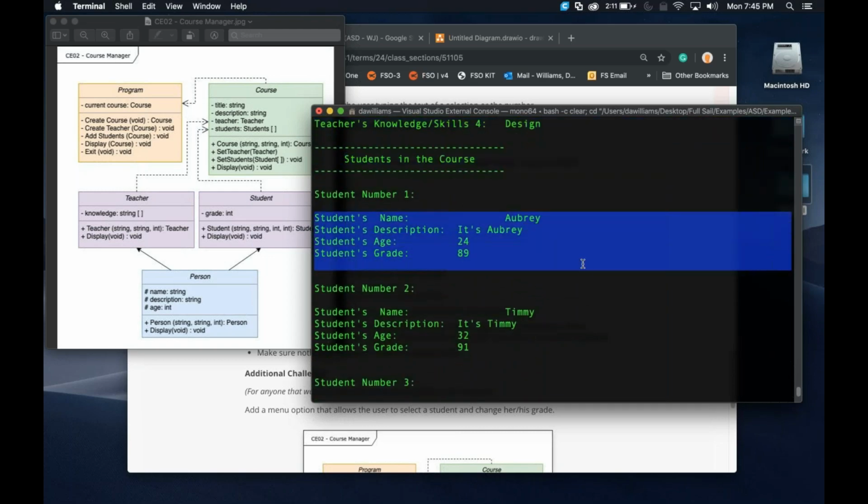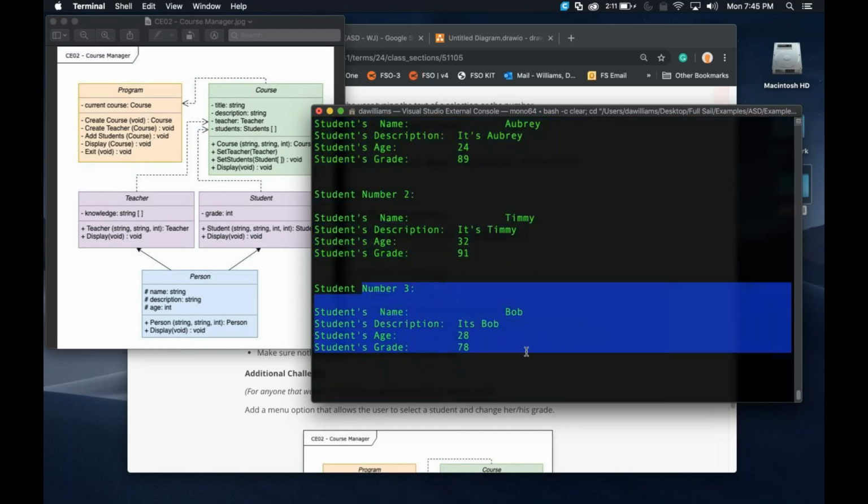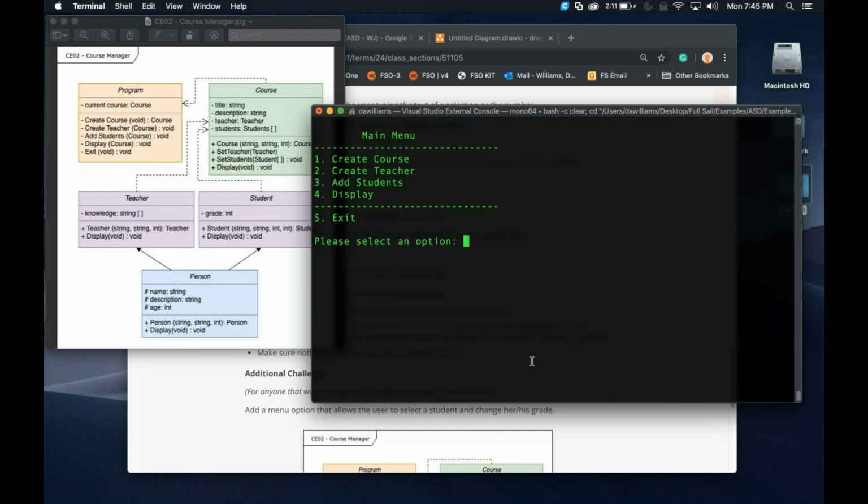So student number 1 is going to be Aubrey. It's Aubrey. Here's her age and grade. 2 is Timmy. And 3 is Bob. So that is pretty much the whole entire program, right? Now, of course, if we're going to be creating a new course, if I go back to number 1, then that's going to wipe out this current course.